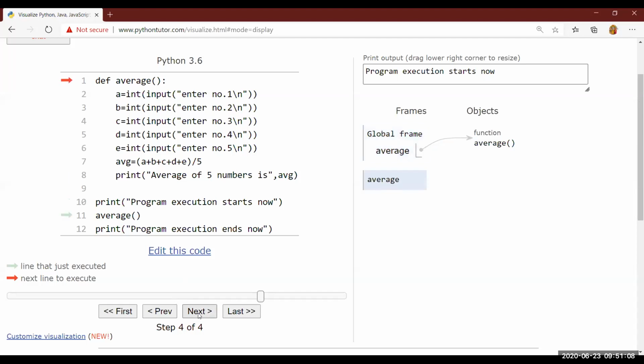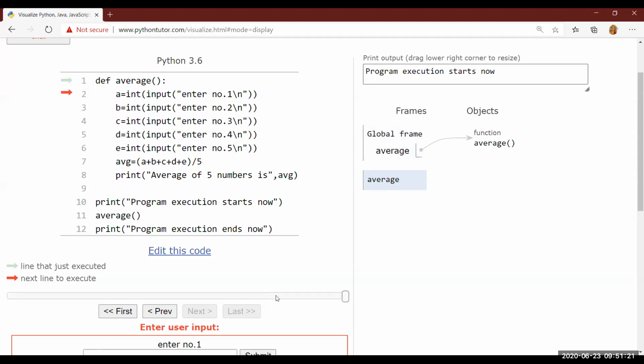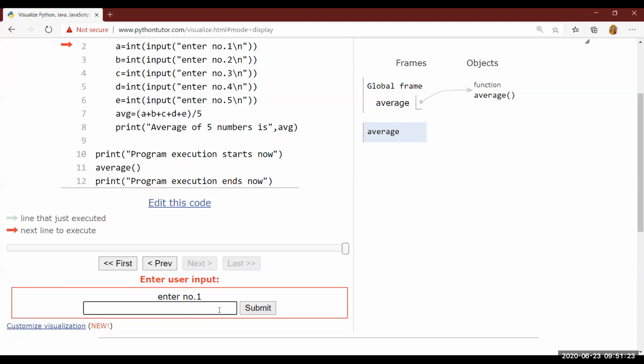Next, understood? The name we have used, average, is why the cursor has gone to line number 1, wherever the function working is written. Now, one by one, all the lines will be executed. Just see here, first line, enter number 1. I'm just writing, suppose, 98.